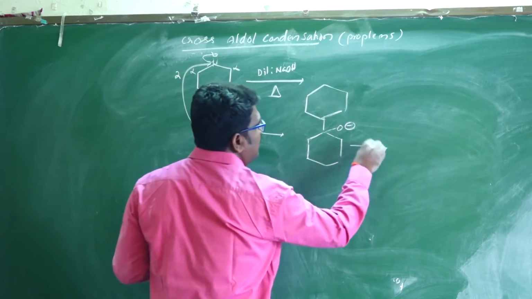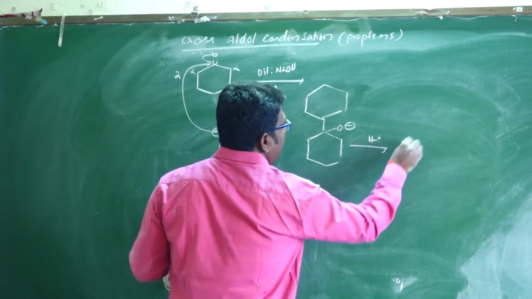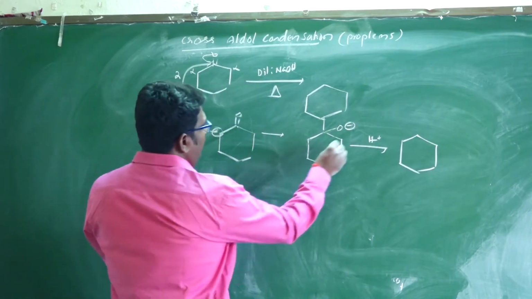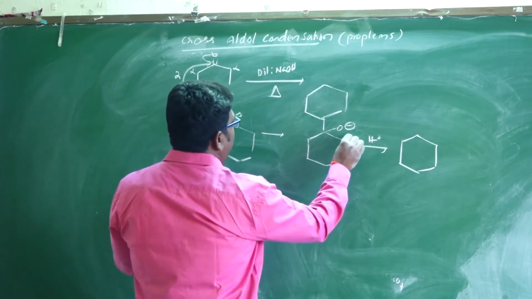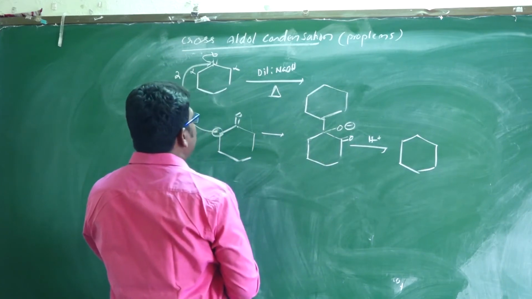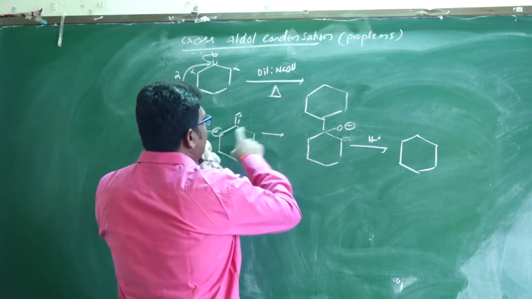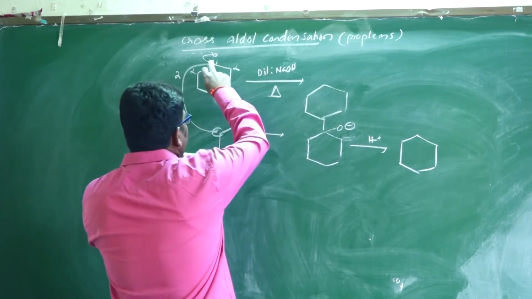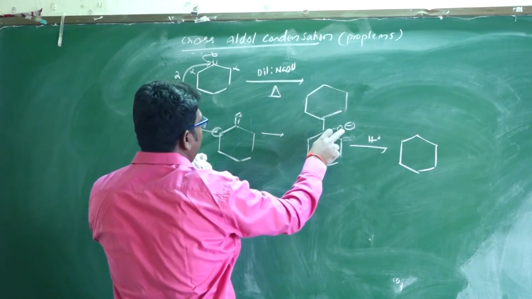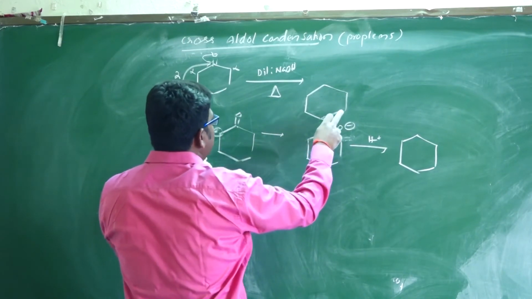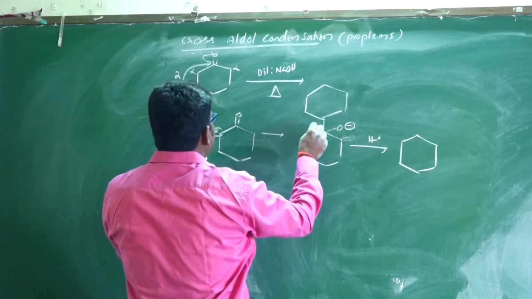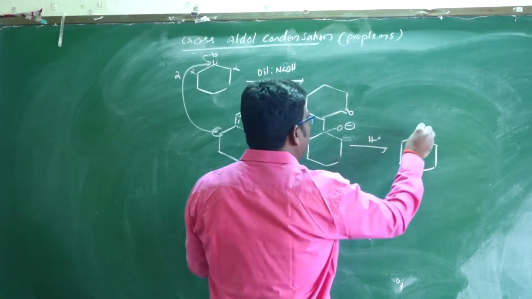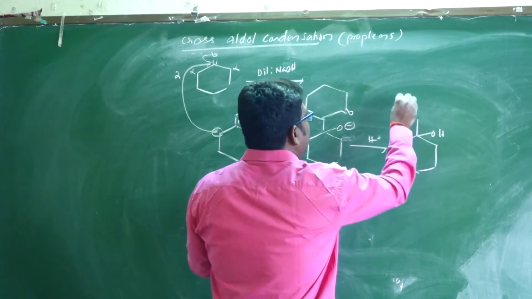Then with H plus, an alcohol is formed. Here is the double bond, and this attacks here, with OH minus, and again a double bond and an alcohol.